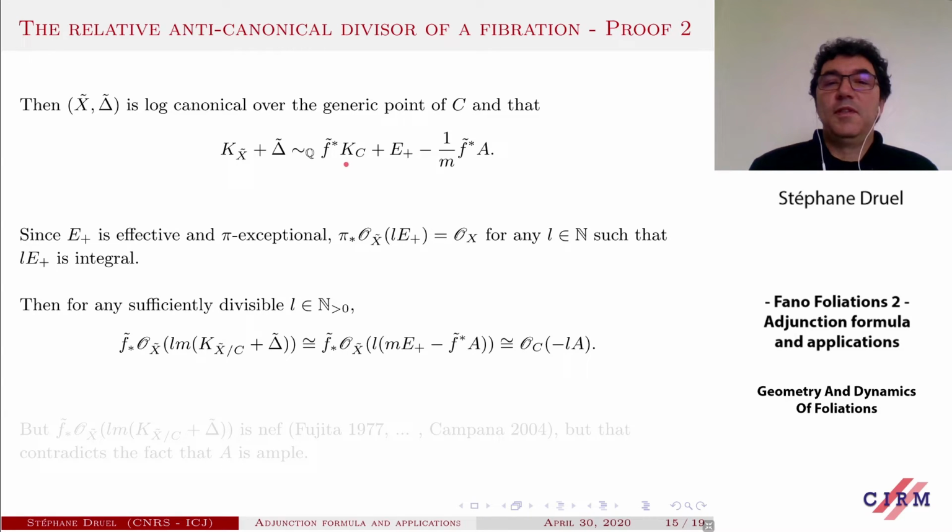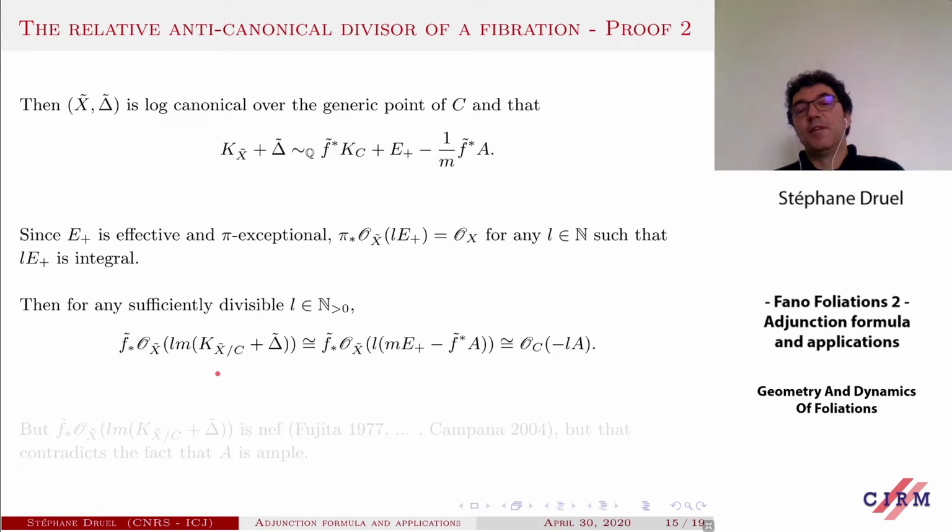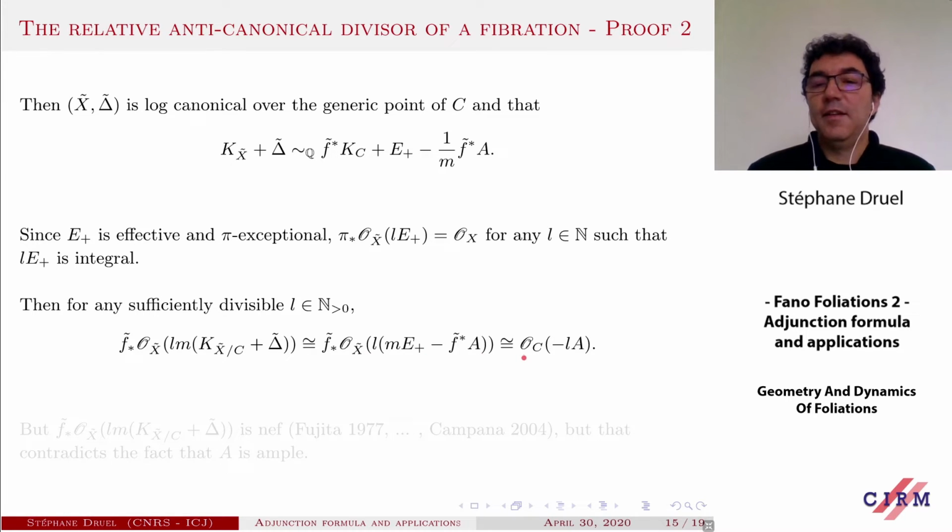So you put this part here, and you are left with E plus minus something. So E plus being exceptional disappears, and you end up with just O_C minus L_A. So you have this, the push forward of the relative canonical class is exactly this minus ample class.